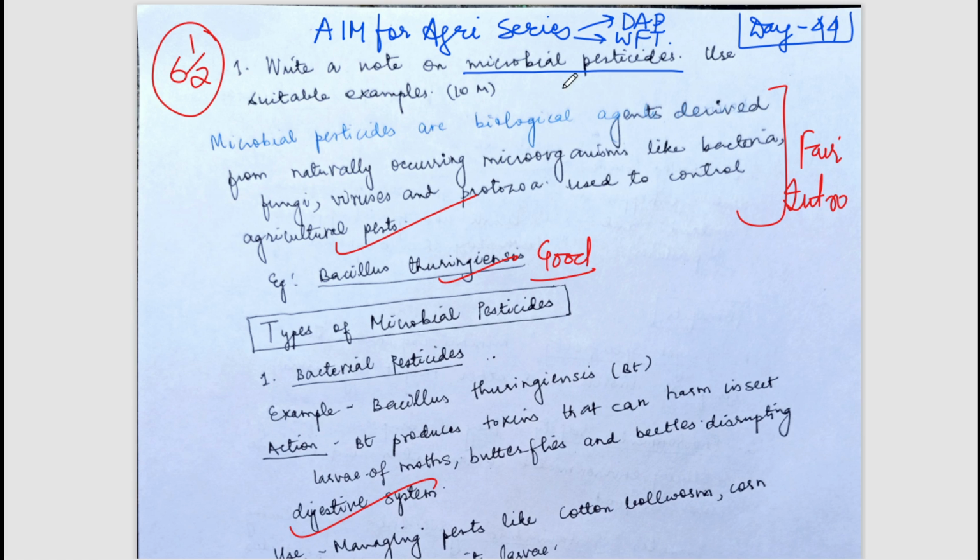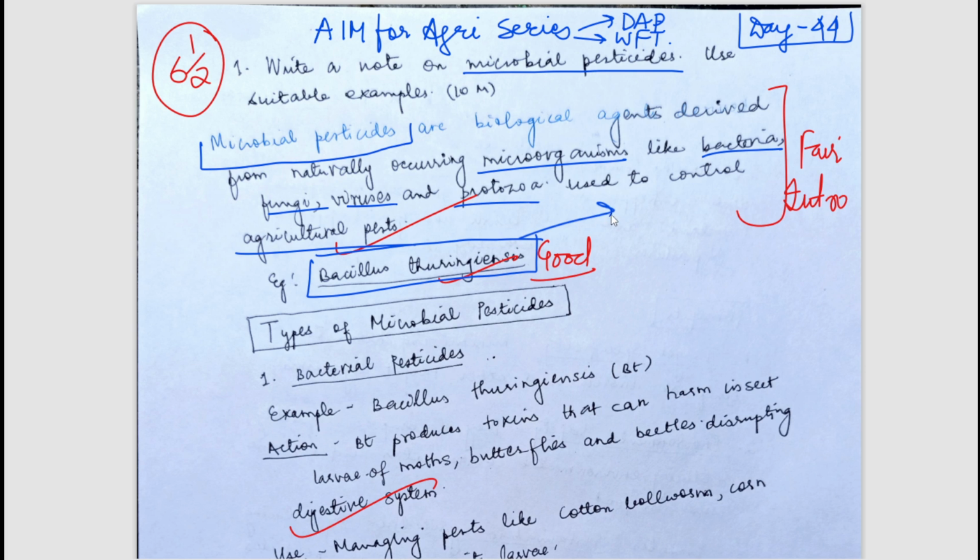The first question is, write a note on microbial pesticides, use suitable examples. As the name suggests, in microbial pesticides we use certain microorganisms, or microbes, which could be bacteria, fungi, viruses, protozoa, in the role of pesticides, that is, for the control of agricultural pests. For example, we all know the Bt bacteria, Bacillus thuringiensis, which is highly used in Bt cotton. Here the Bt bacteria helps in the control of cotton bollworm. So this is what microbial pesticides are.